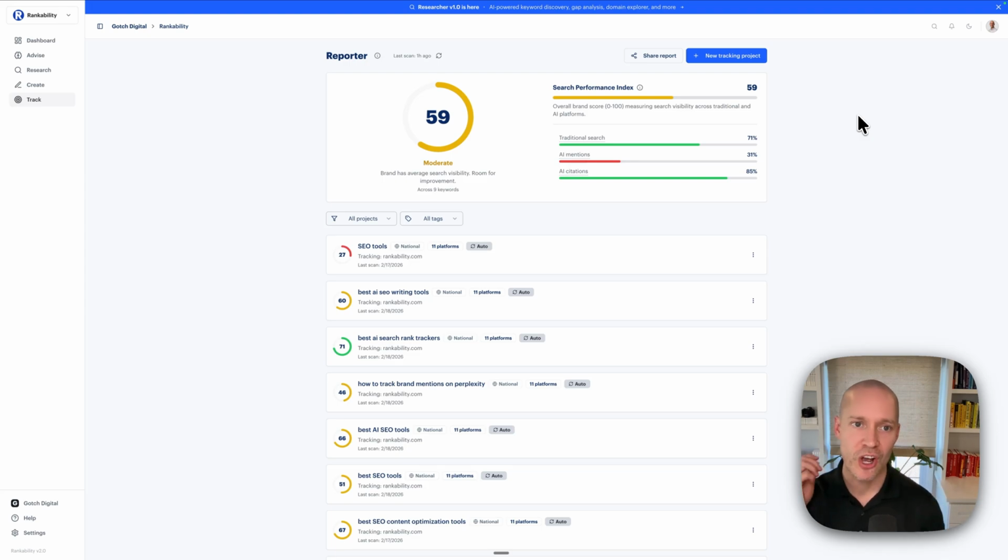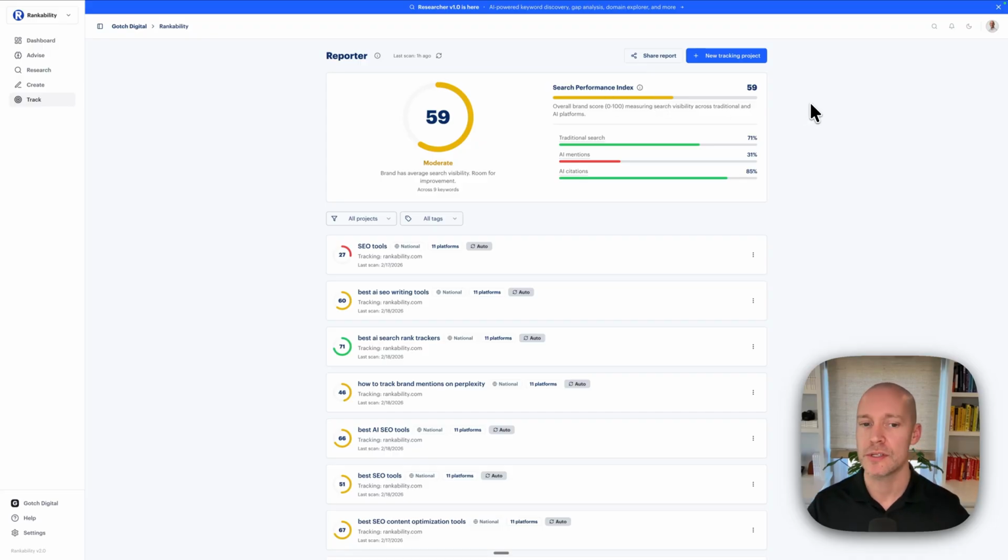So in this video, I'm going to be talking about the reporter. This is actually going to be able to track your SEO performance and track your search everywhere performance, okay? And that's why we created the search performance index. This is a metric that's going to ultimately give you that intelligence about how you're doing across many different platforms, many different AI search services, and just search in general, okay? That's what we're going after.